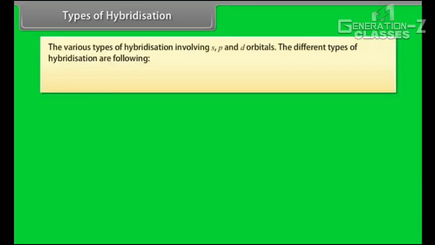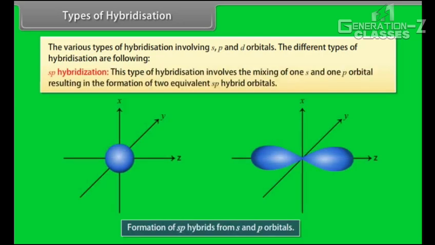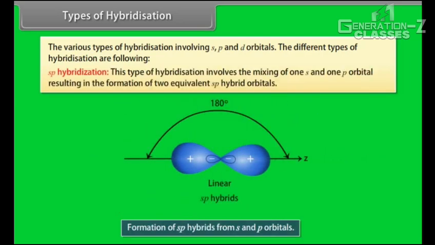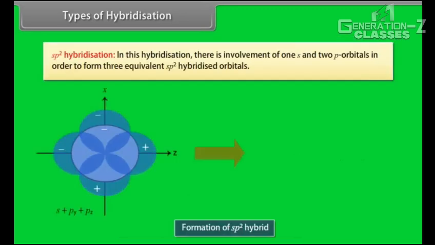Types of hybridization. The various types of hybridization involving s, p and d orbitals. The different types of hybridization are as follows. sp hybridization. This type of hybridization involves the mixing of one s and one p orbital, resulting in the formation of two equivalent sp hybrid orbitals. sp2 hybridization.